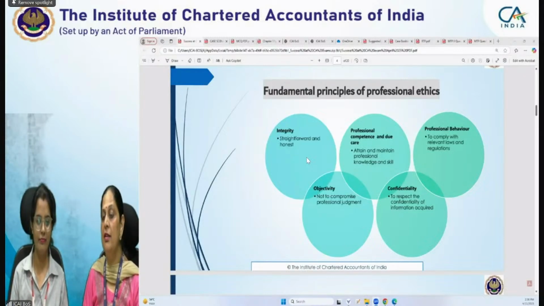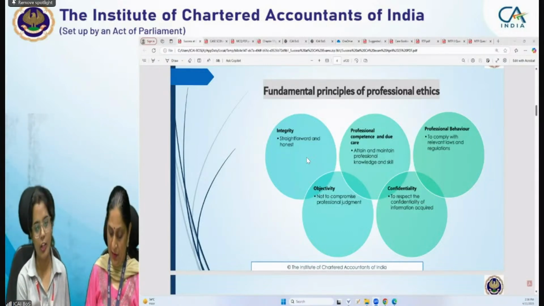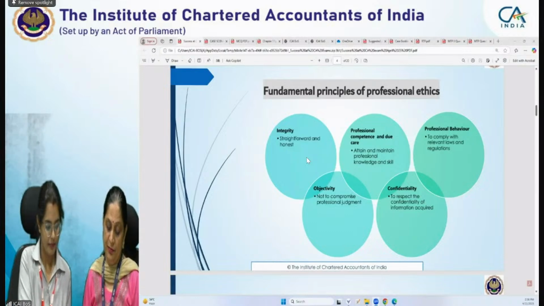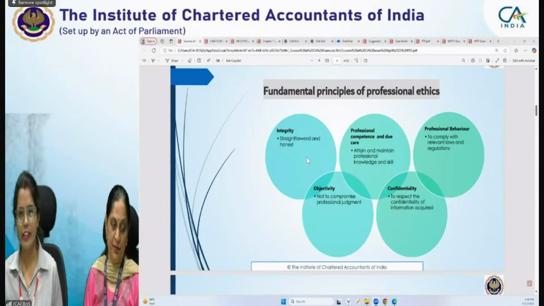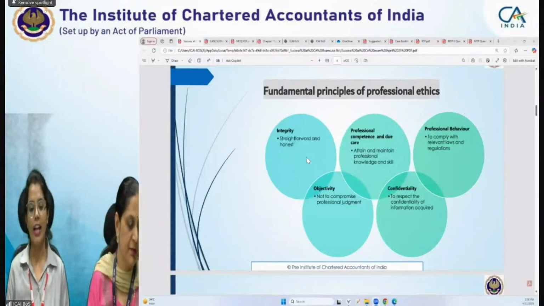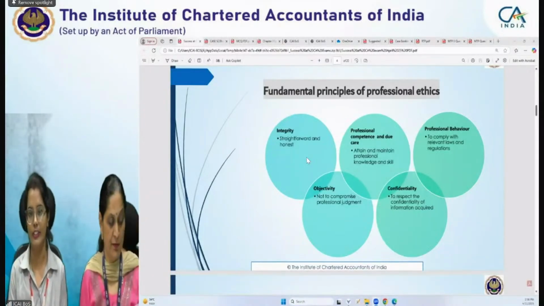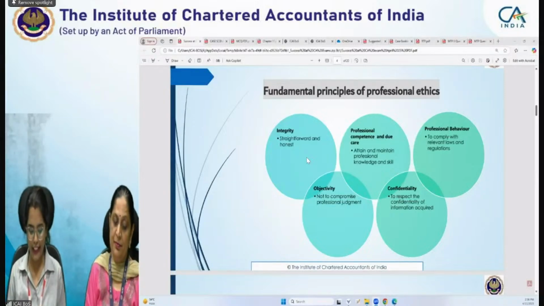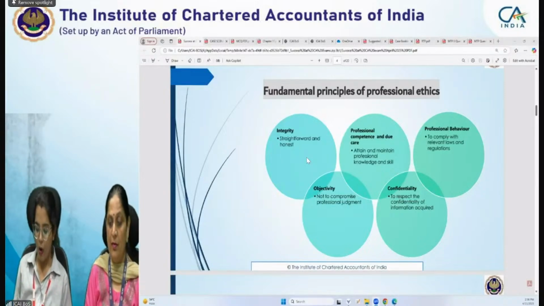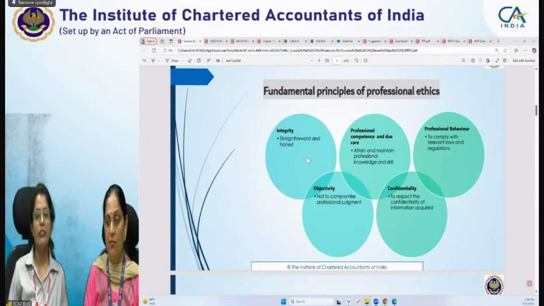Then next is professional behavior. In this, the professional accountant will comply with relevant laws and regulations. Like for providing the auditing services or any services he is providing, he has to comply with all the laws and regulations mentioned for that service. Okay, he will not engage in any employment, occupation, or any activity that will impact his objectivity or that will result